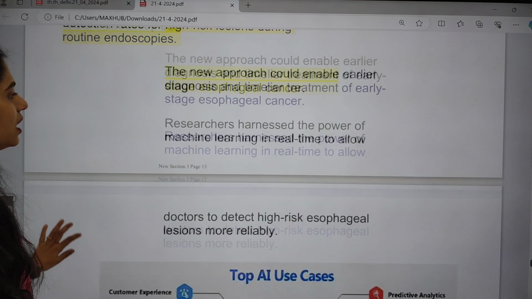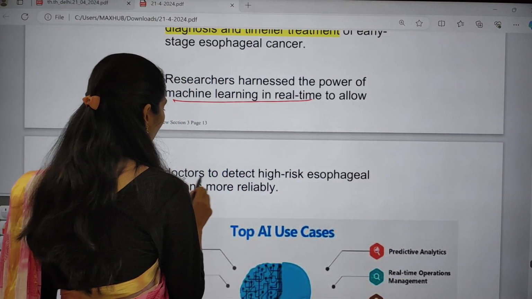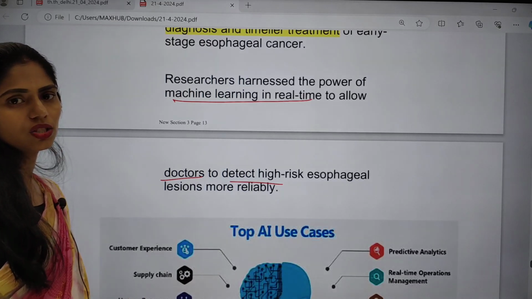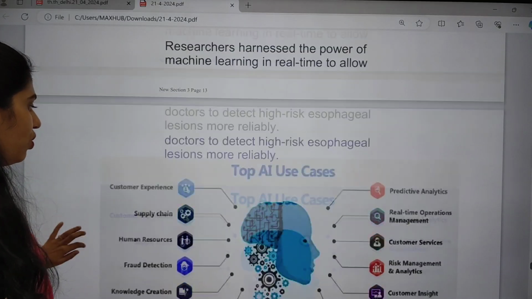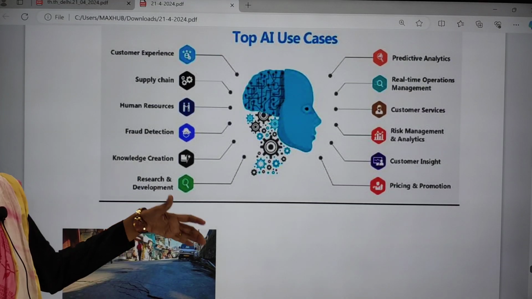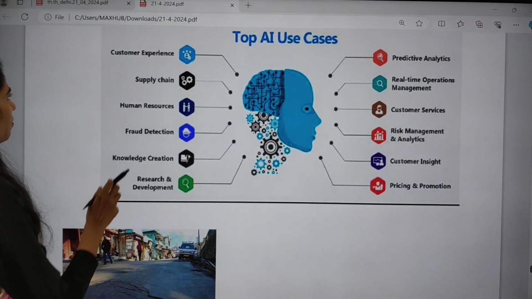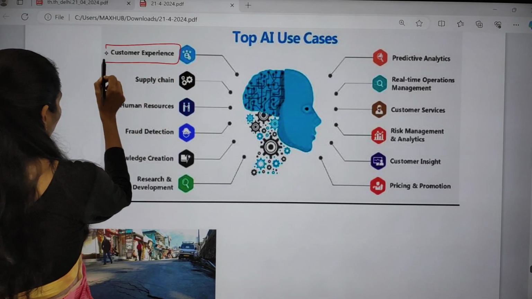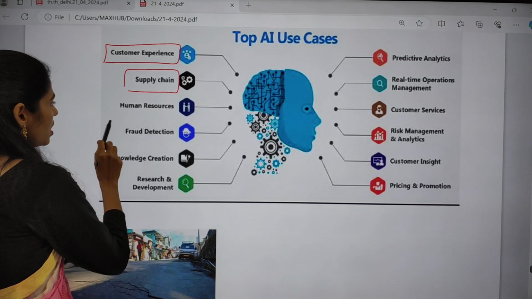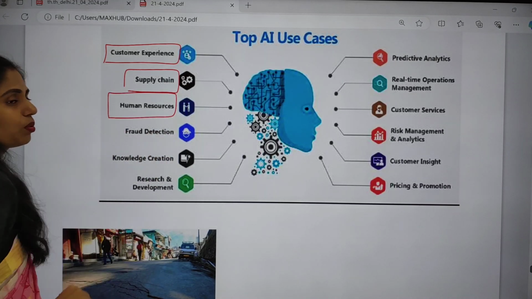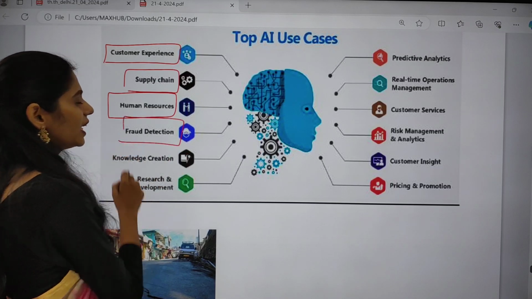Researchers harnessed the power of machine learning in real time to allow doctors to detect high risk esophageal lesions. Now let us see one flow chart where you can understand the top artificial intelligence uses. First, it is very helpful to improve customer experience, to track supply chains, to develop human resources, and for detection of fraud.